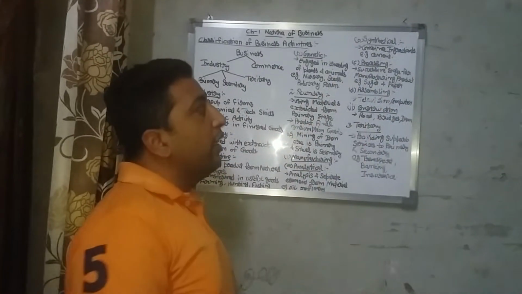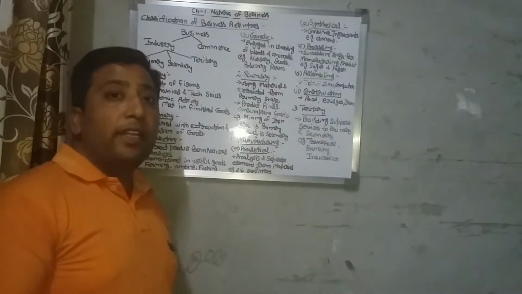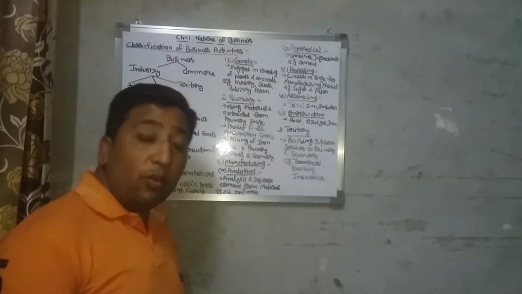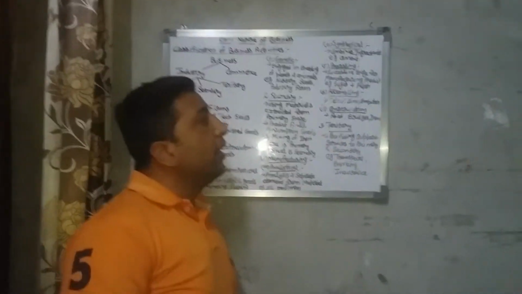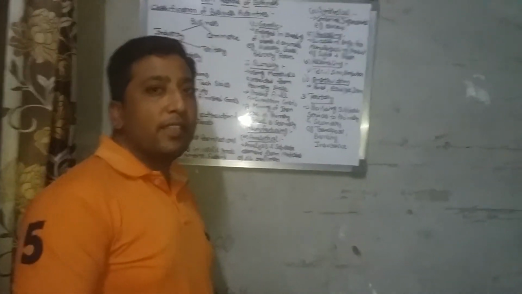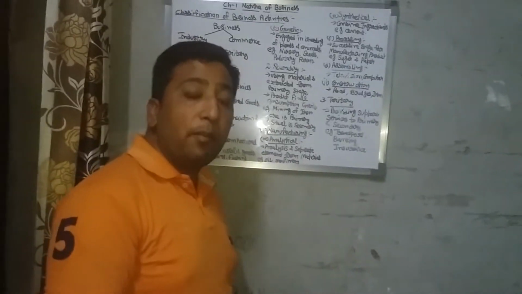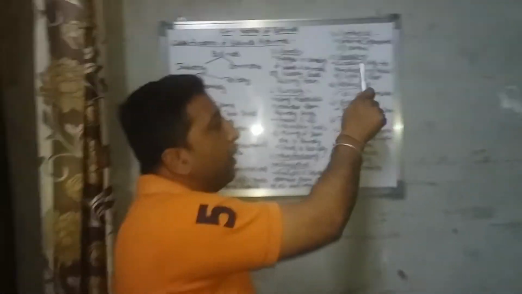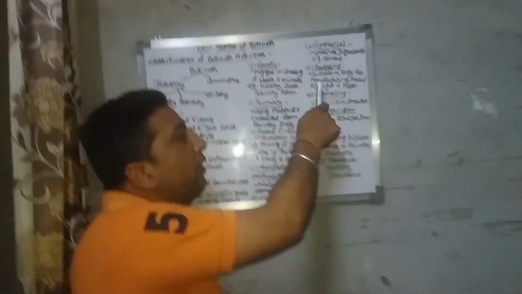Second one is synthetical industry. Synthetical industries are those industries which combine the ingredients to make a new product. For example, cement industry. Third one is processing industry. Processing industries are those where successive stages are followed to manufacture the products. For example, sugar and paper industry, because there are many kinds of processes followed while manufacturing sugar or paper.